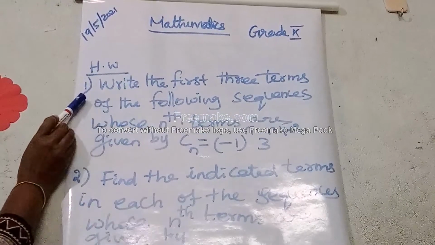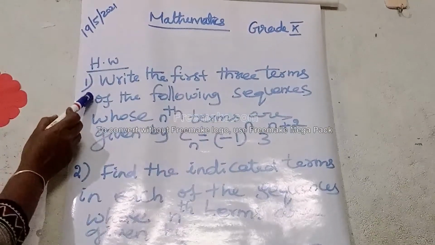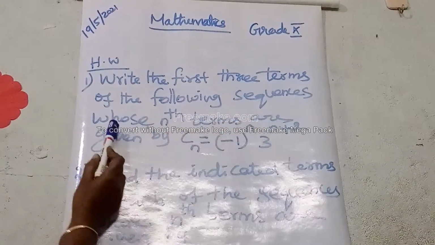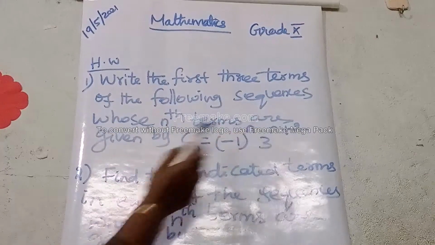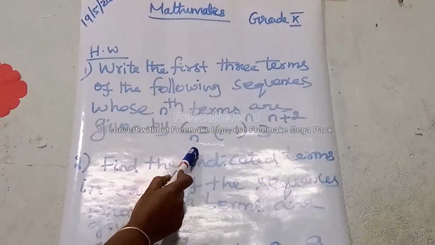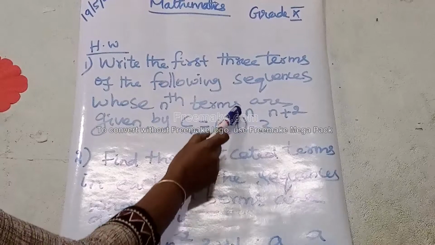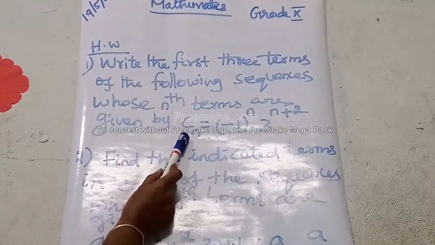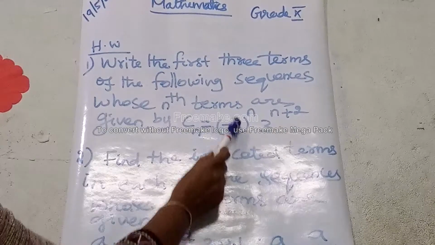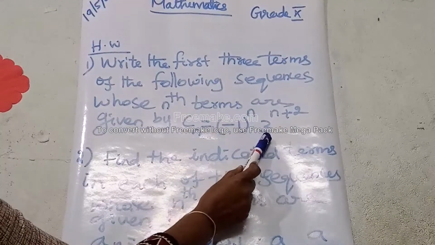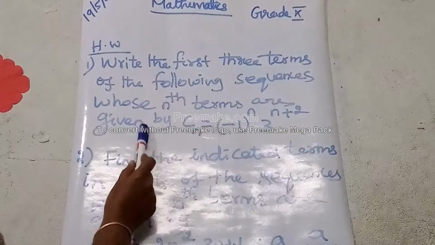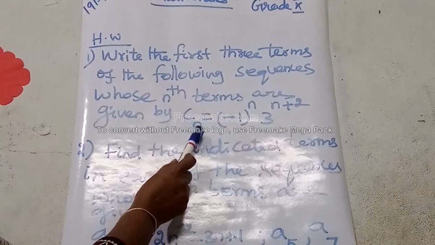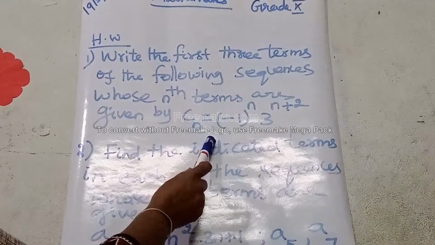Students, note today's homework. First one: write the first 3 terms of the following sequences whose nth terms are given by Cn equal to (minus 1) to the power n, times 3 to the power (n plus 2). Here you have to find C1, C2, C3. In place of n, you have to apply 1, 2, 3 in order.